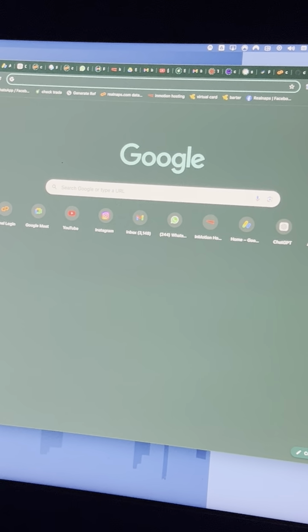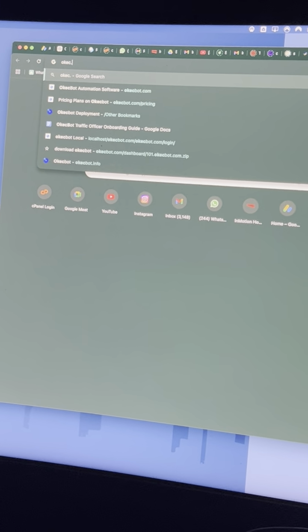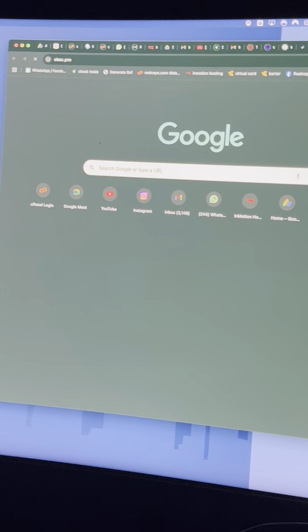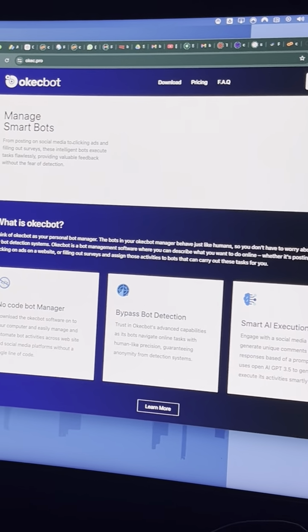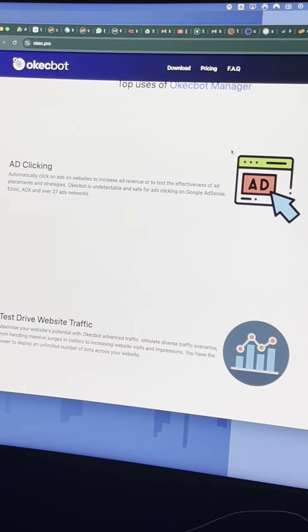In fact, if you look at this site now, there's a site called okek. I think it's okek.pro or thereabouts. So this boy created a clone. He saw my website and used the source code. This is the source code. This is exactly okek.bot, right? But because I gave him access to the server,